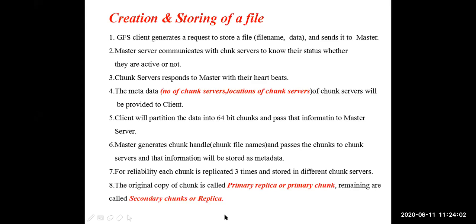Here the important point is that it is maintaining 3 replicated copies for the purpose of fault tolerance and reliability. That is the one point we have to consider. The original copy is called the primary replica, and the remaining are called the secondary replicas. To identify those chunks, the master will generate the chunk handle, which is nothing but, in our language, the address of the chunk. Some address for identification of that chunk. Clear. This is the first operation, that is storing of a file.